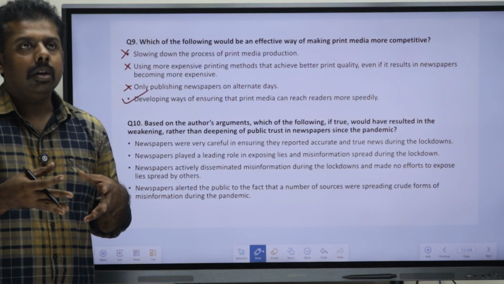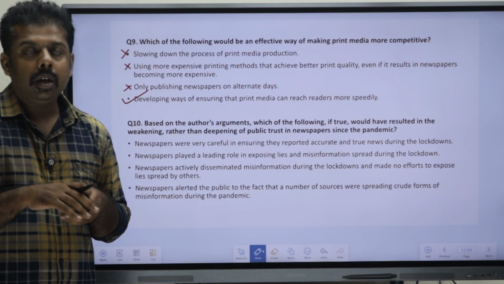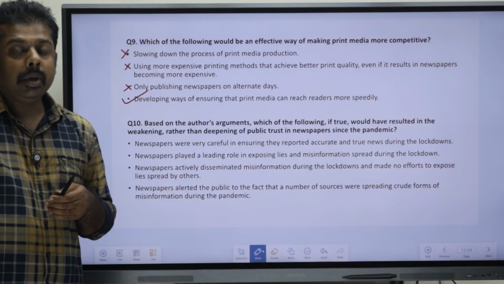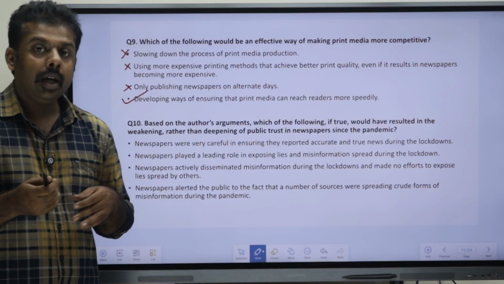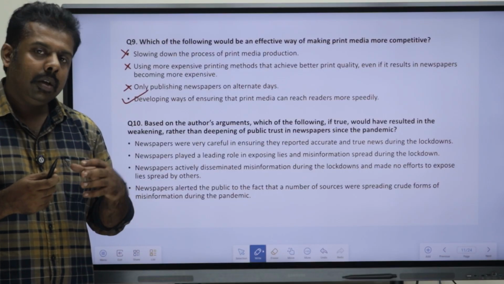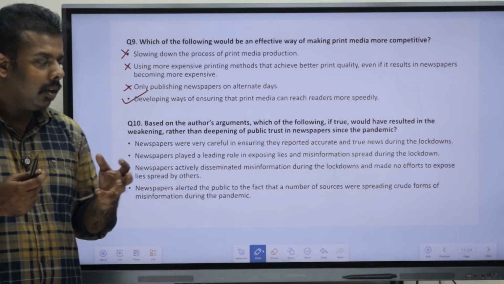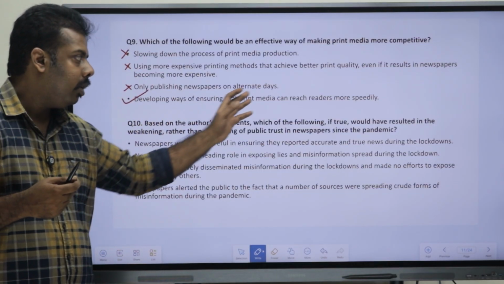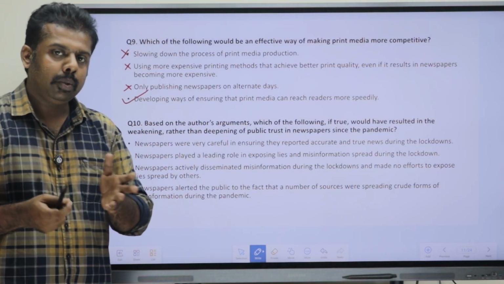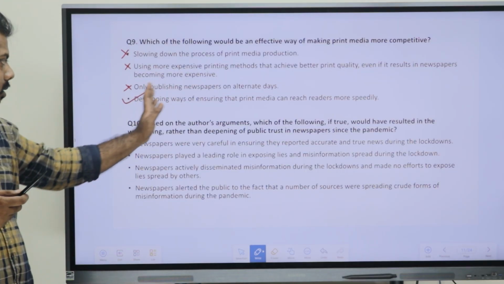Say, on an average, if a newspaper comes for 10 rupees per day, and you are increasing the print quality, it might become 20 per day. So that won't attract the readers. That is not a good or effective way of increasing the readers. So out of the four, the fourth one is a reliable thing that could be done to improve the issue here. Okay, so here we can mark our answer as option D.